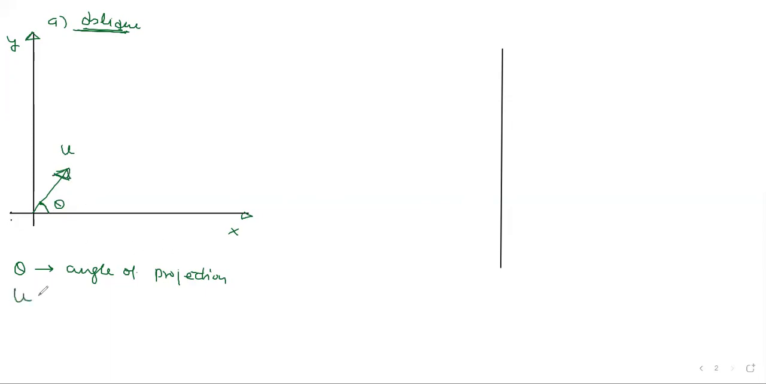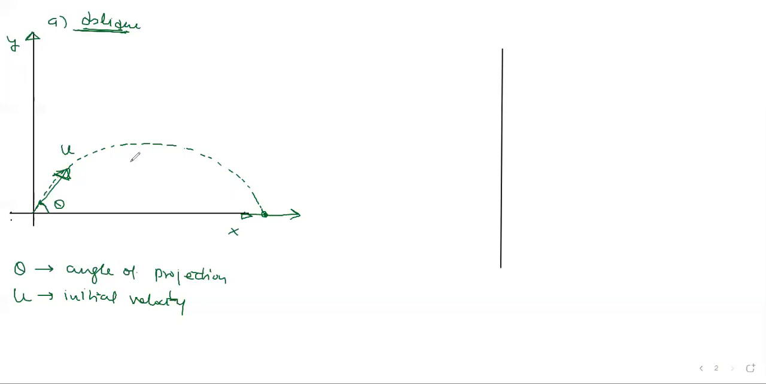And u is called what? Your initial velocity. Then what will happen? This object will move in a parabolic path like this, and it will land here. Correct? Yes.